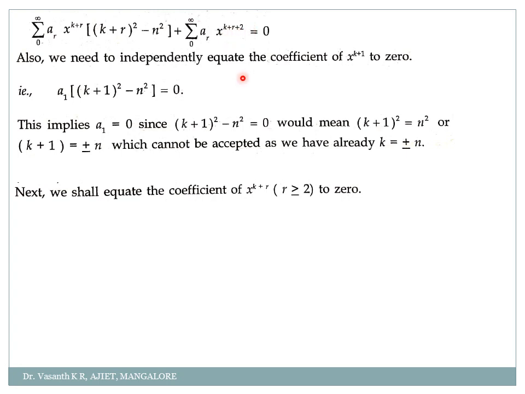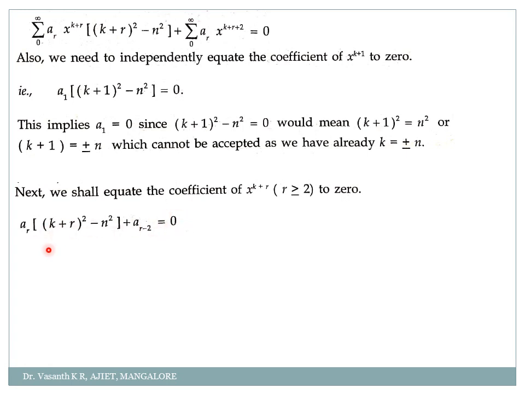If you want to get k plus r plus 2, it should pass k plus r only, correct? So if you want to compare the coefficient of x power k plus r, what are those? In the first term it is ar times k plus r the whole square minus n square, that is the coefficient of x power k plus r. In the second term, k plus r plus 2 is there. So if I want k plus r, you have to subtract by 2. Wherever r is there, we have to take r minus 2. So it will become a r minus 2. Am I right? So we have compared the coefficient of x power k plus r, so we get this.